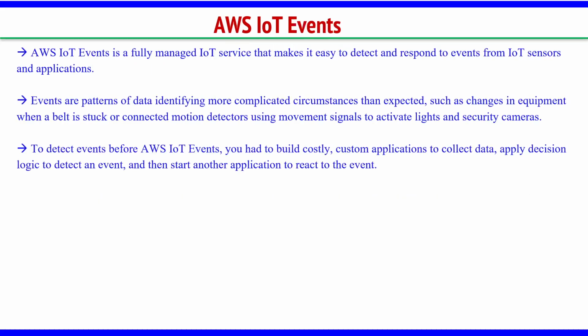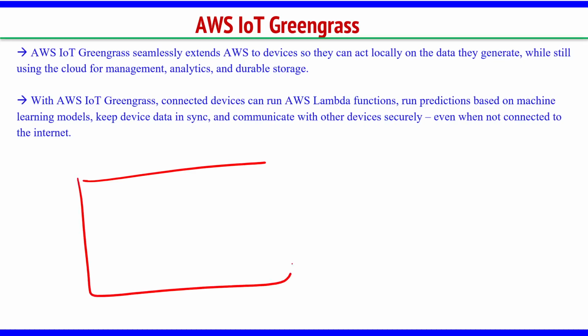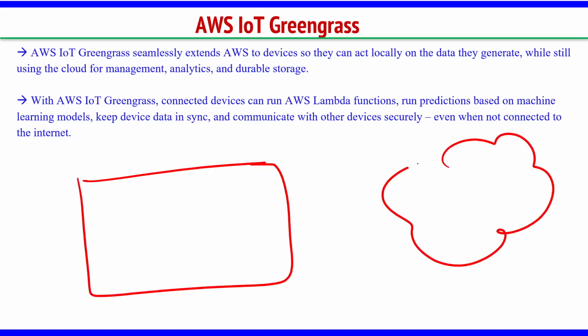Okay. Then IoT Events. So, it is like some change in the pattern is happening, some trigger we have to generate, that can be generated using this IoT Events. Then Greengrass, this we have seen. Greengrass is like, even when there is no internet, the device is connected to the cloud, right.